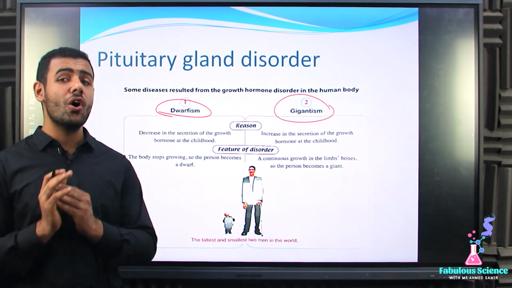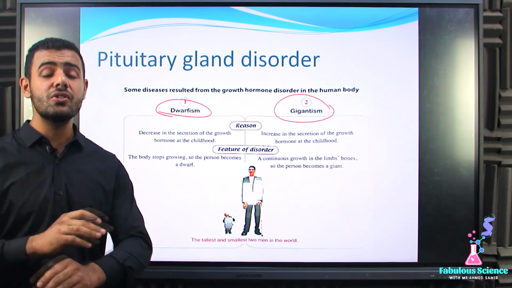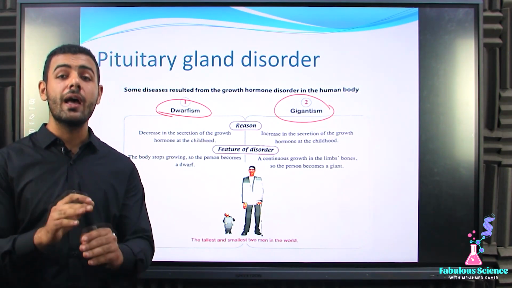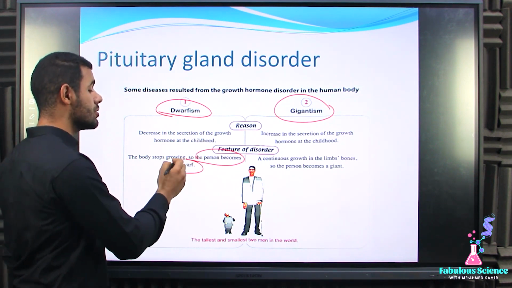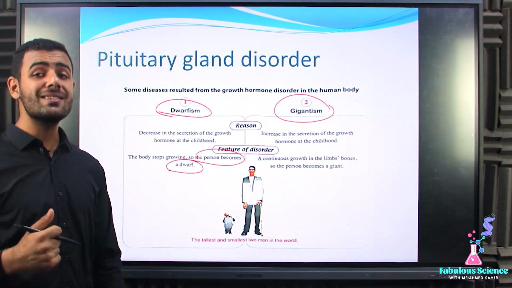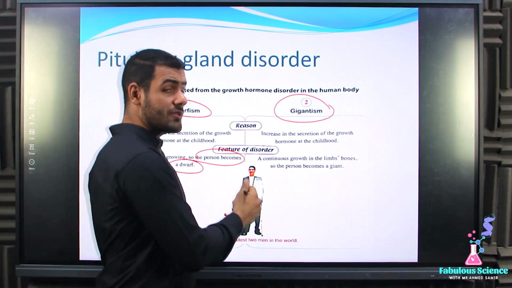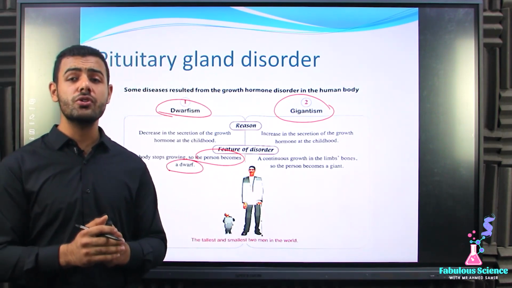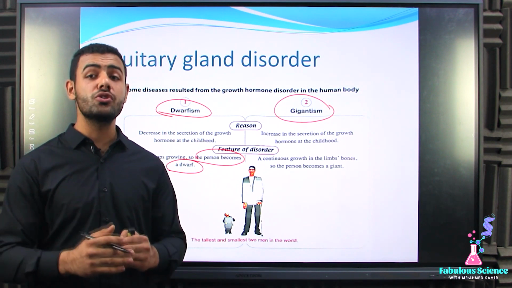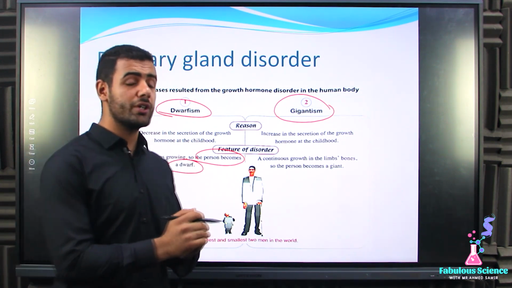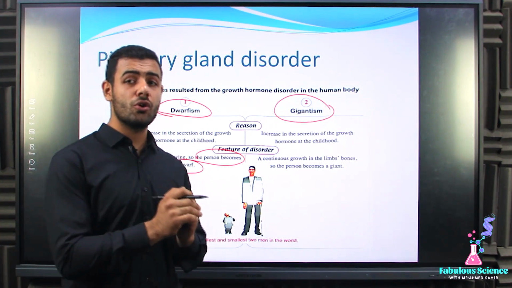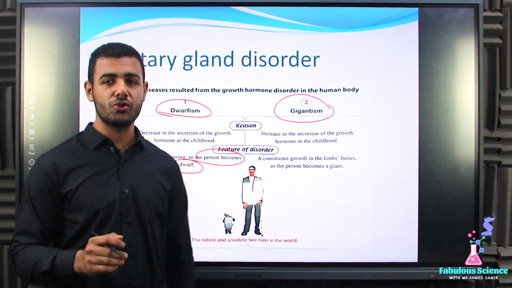Actually, the symptom of dwarfism is that the person stops growing. So the person becomes what? The person becomes a dwarf. But the symptom of gigantism is a continuous growth in the limbs. So the person becomes a giant. So that's about the hormone disorder that occurs to the growth hormone.